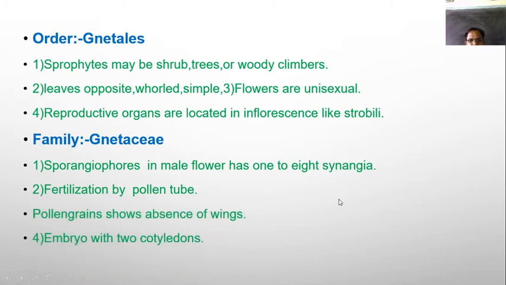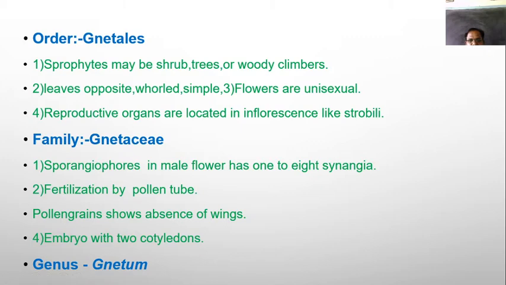One more thing, in the pollen grains there is the absence of wings. In Pinus there is the presence of wings, but in case of the pollen grains of Gnetum there is the absence of wings. And the embryo, like the dicotyledonous angiosperm, is with two cotyledons. Lastly, the genus is Gnetum.